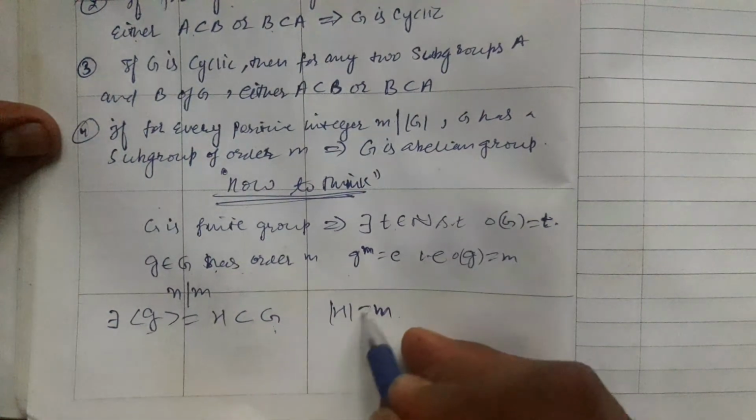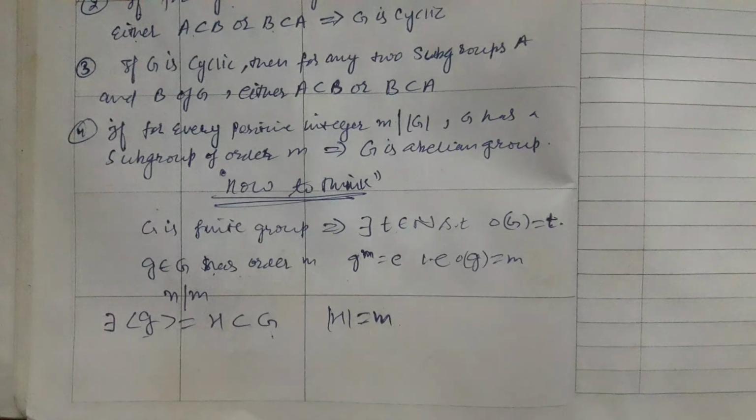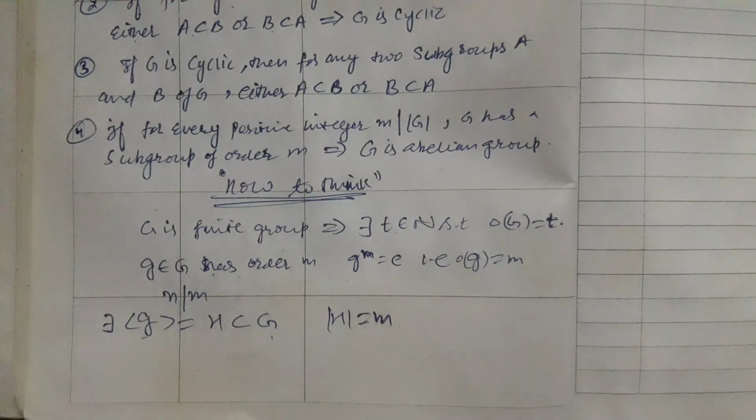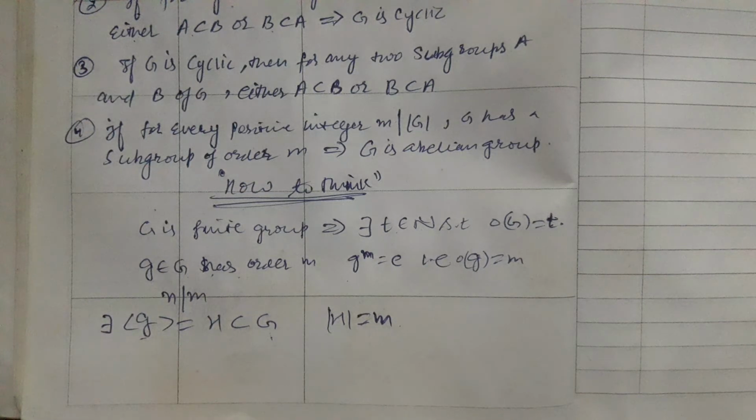If you are not feeling good about this, please go to Cayley's theorem, which says that every group has a corresponding permutation group.